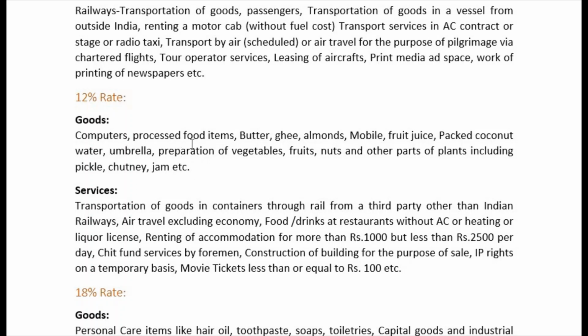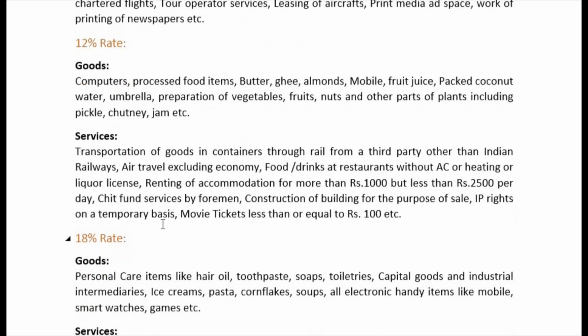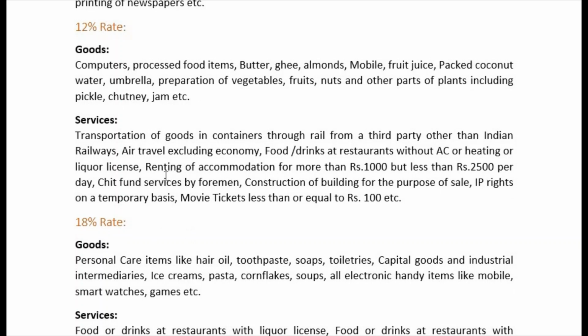Computers, processed food items, pizza, burger. Pizza, burger comes under 18%, but processed food items means what you usually find in registered restaurants, that is okay. And then butter, ghee, almonds, other things you just read. Services, I will read this.